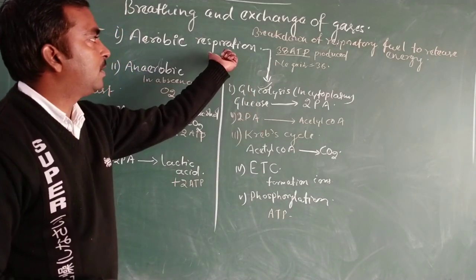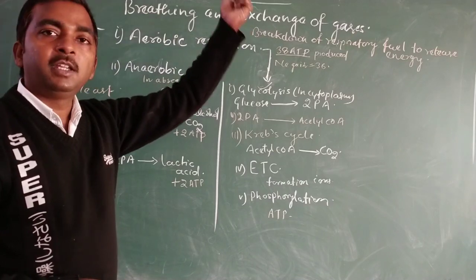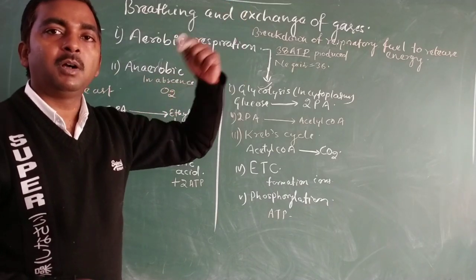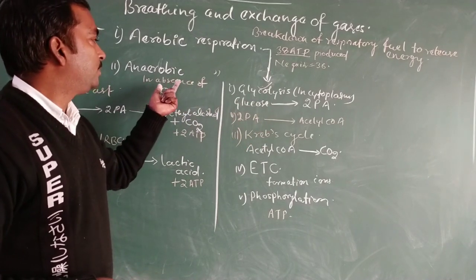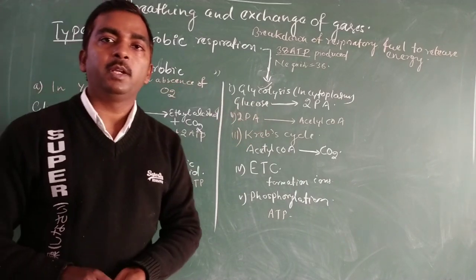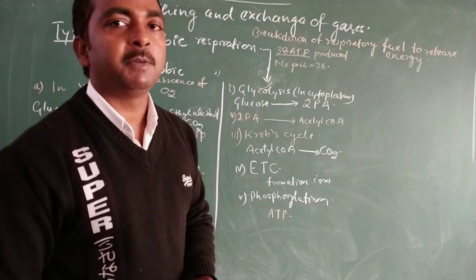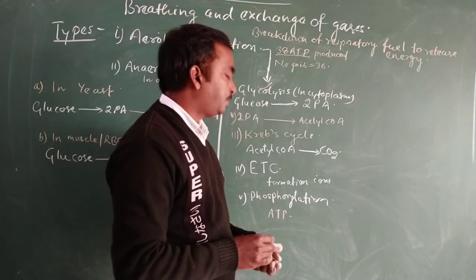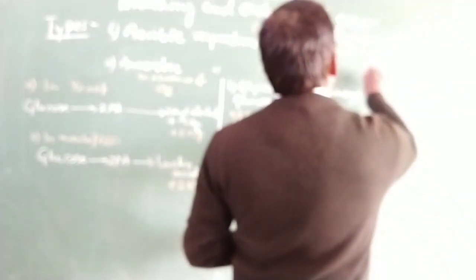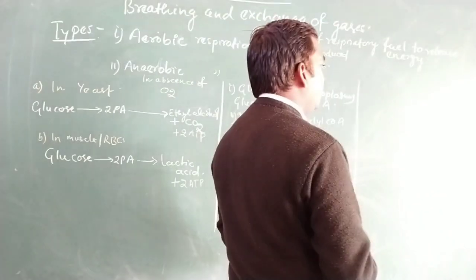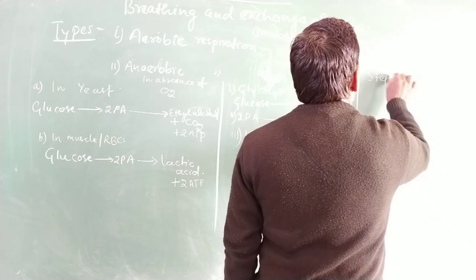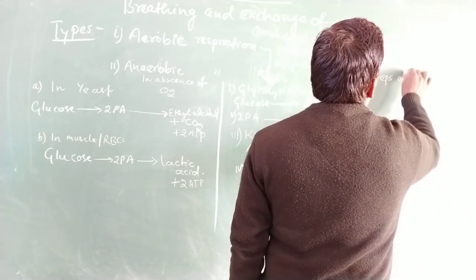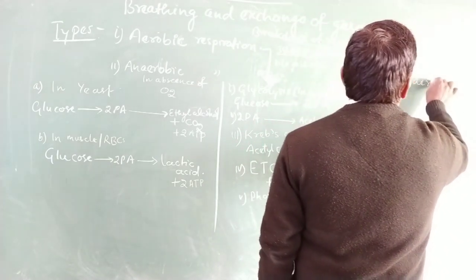Aerobic respiration means the taking in of oxygen and giving out of carbon dioxide, while during anaerobic respiration, no oxygen is required to break down respiratory fuel to release energy. Now we discuss the next topic, that is steps of aerobic respiration.